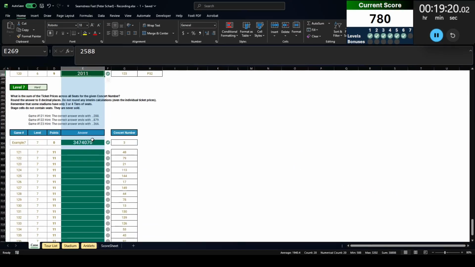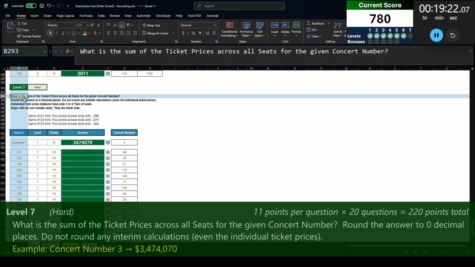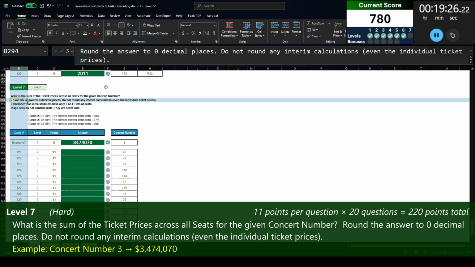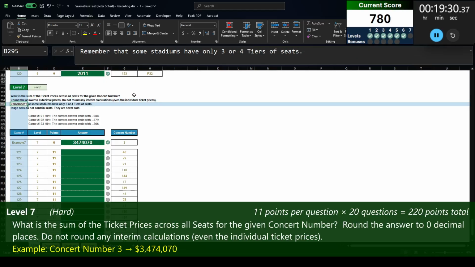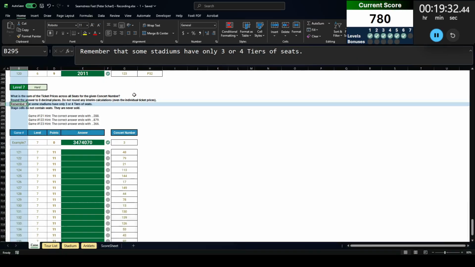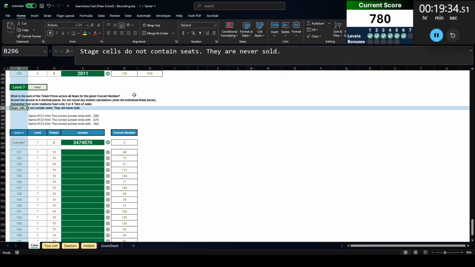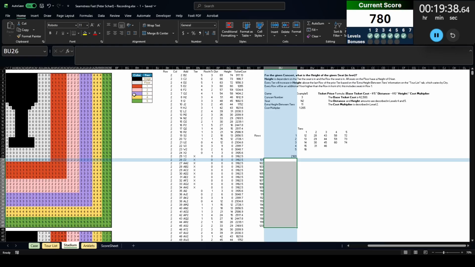All right, finally, level 7. What is the sum of the ticket prices across all seats for the given concert number? Round this answer to 0 decimal places. Do not round any interim calculations, even the individual ticket prices. Remember that some stadiums have only 3 or 4 tiers of seats. Stage cells do not contain seats. They are never sold. Okay.